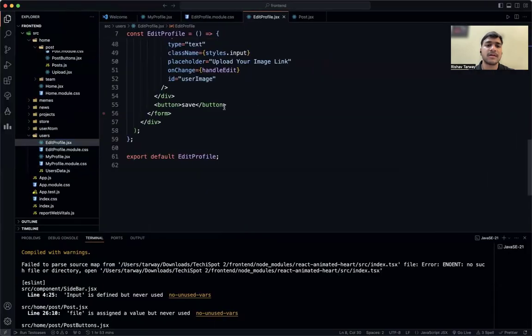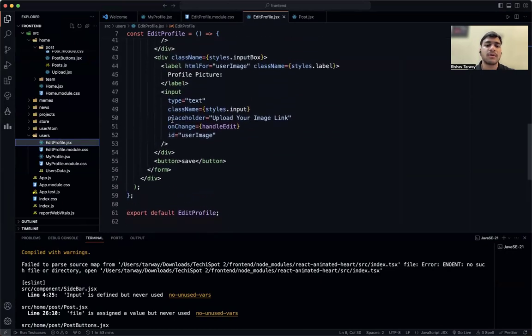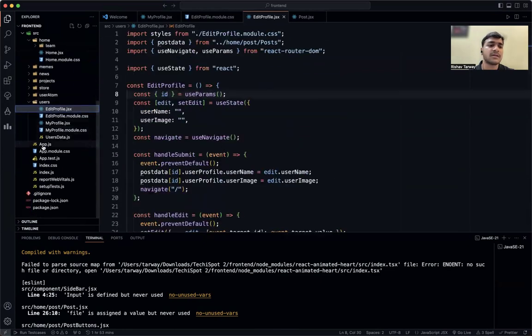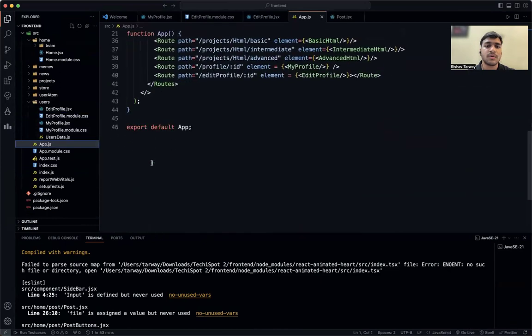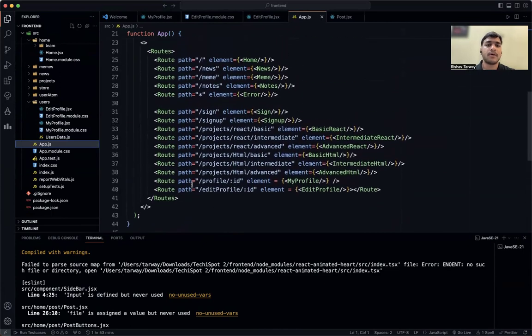So a save button is being displayed to the user, so they can save the data, and that will be rendered on the web browser. The form tag and div tag have been closed. Then we have exported that edit profile, and it is being rendered using the app.js. So you can see here the root path edit profile ID element is being used in the app.js.